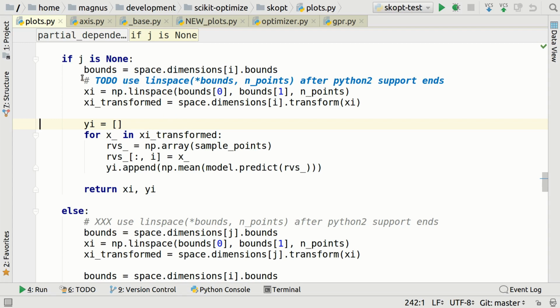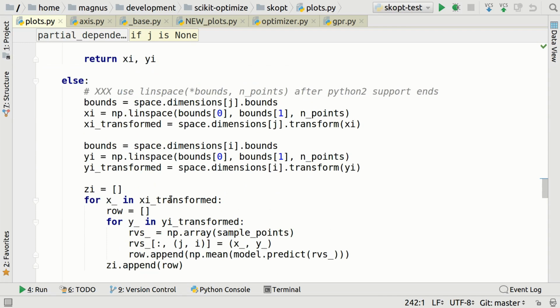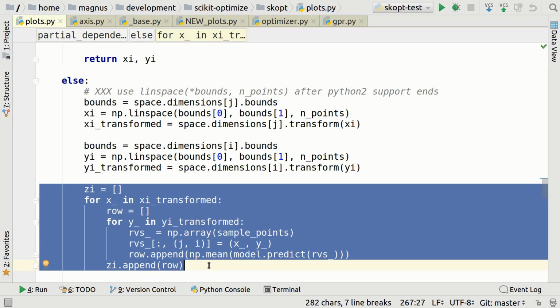So it has these two cases, if J is none or otherwise. And it calculates something that looks quite similar, but it does it in 2 dimensions down here. Now, this is not the Pythonic way of doing it, and I'm not a Python expert, but I do know that if you have something like this, what you use is called a list comprehension, and I will show you in a moment how this is supposed to be done.